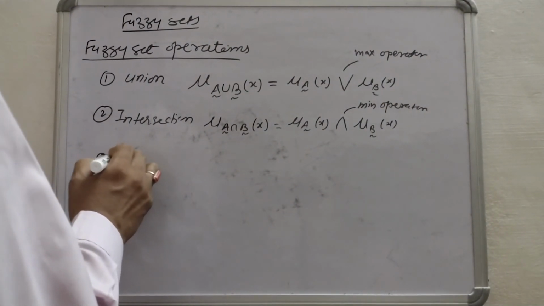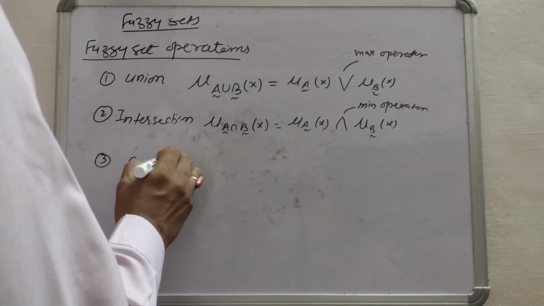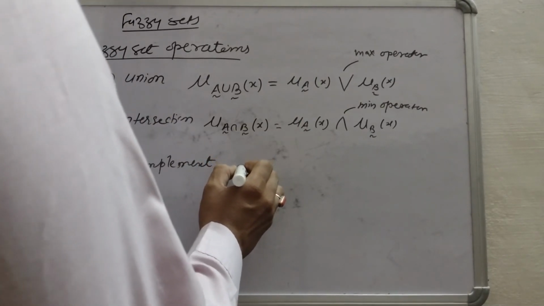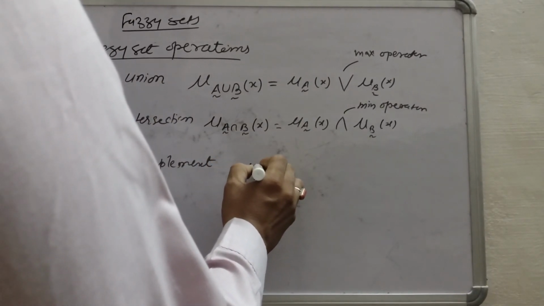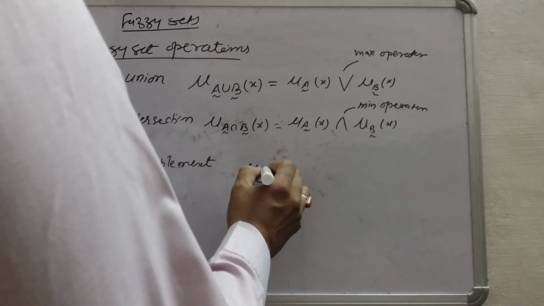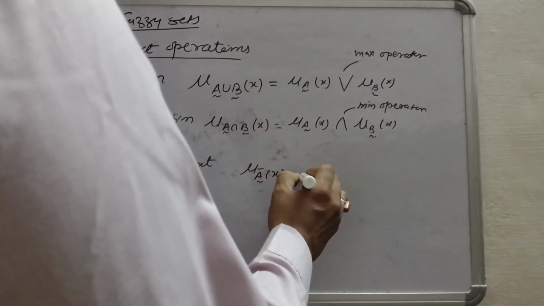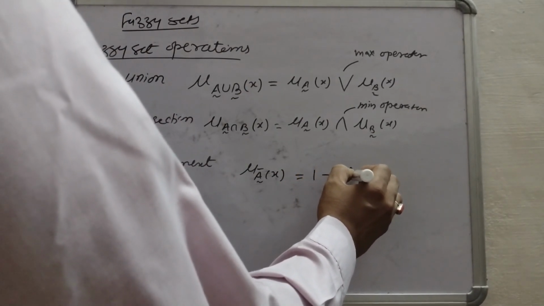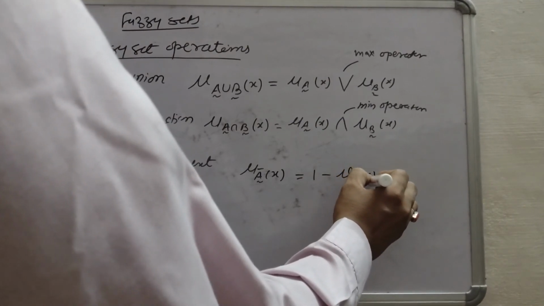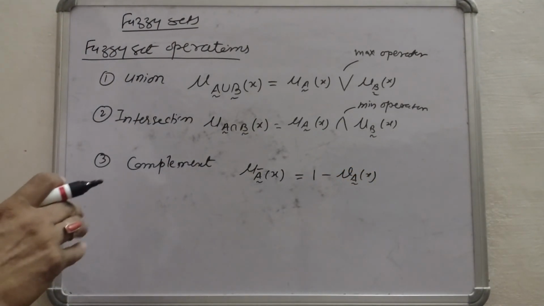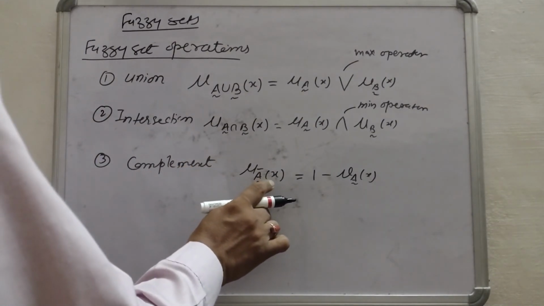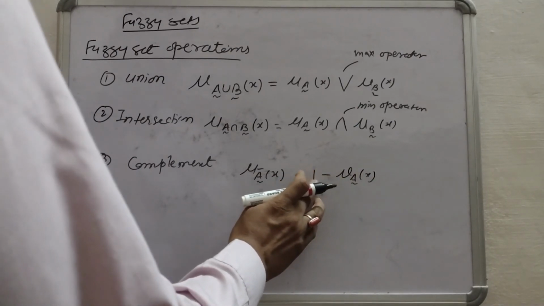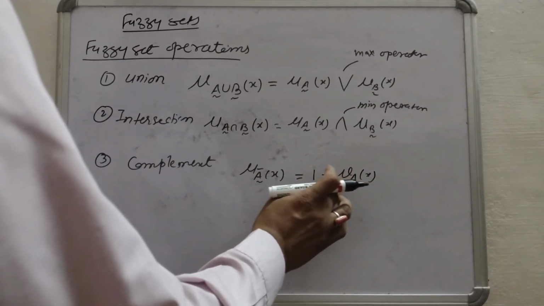Next is complement. Complement is defined as mu of A complement of X equals 1 minus the membership value mu A of X. It means whenever we have to calculate the complement of a fuzzy set, we have to subtract the membership value of that set from 1.